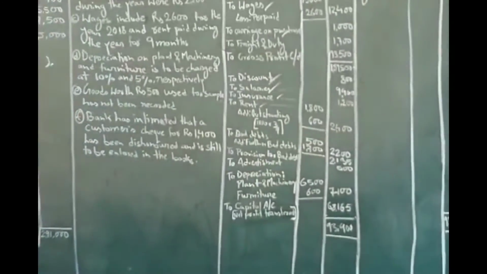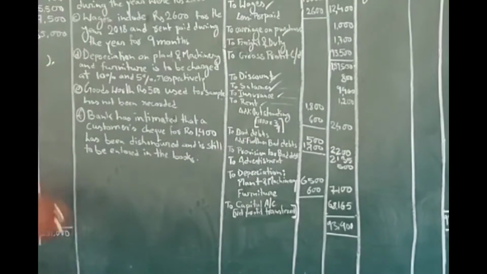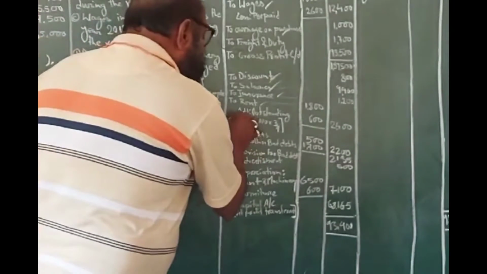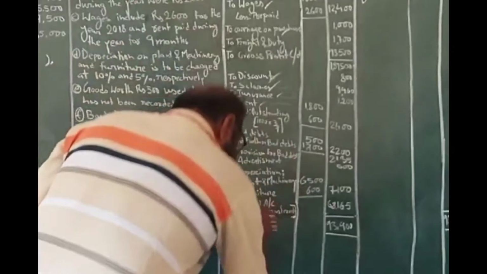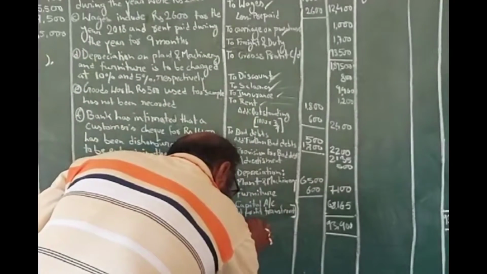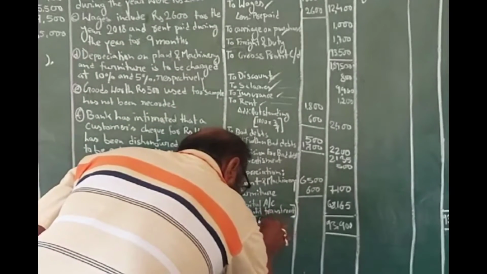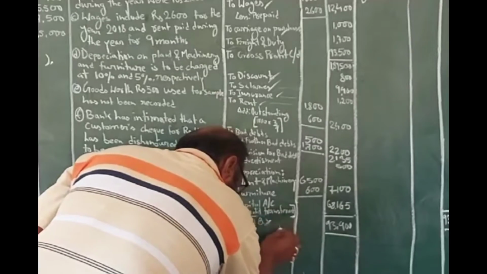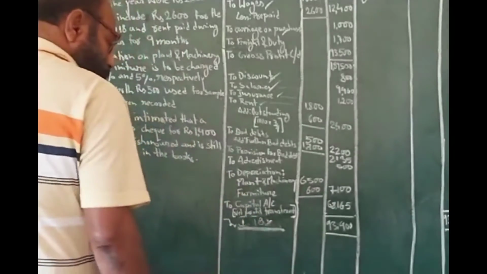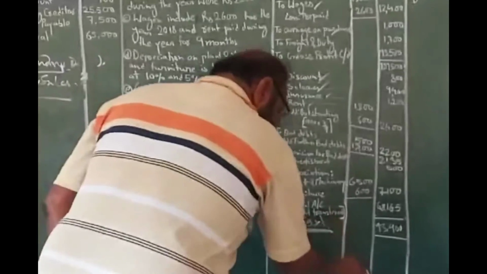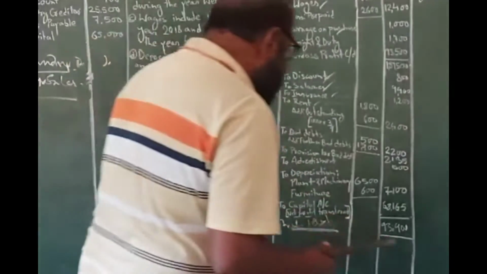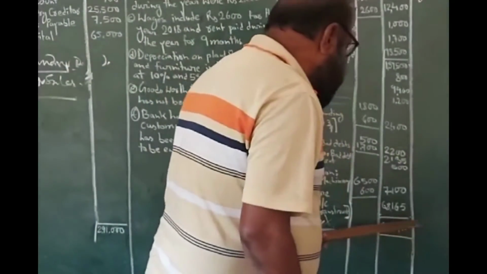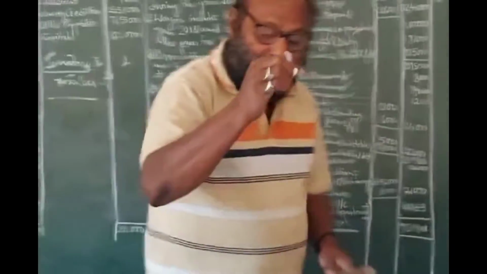So income tax, generally we write it in the debit side of the profit and loss account, considering it as a financial loss. But if you ask me, sir, what should be the exact treatment of income tax?